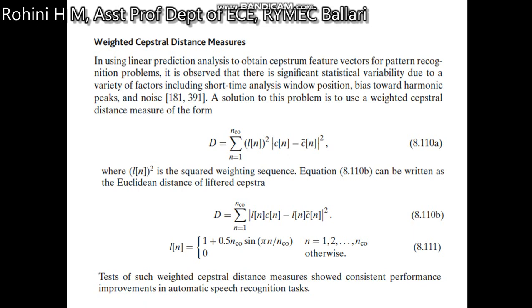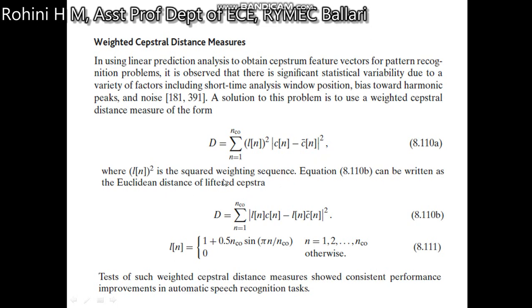Weighted cepstral distance measures. The solution to this problem is to use a weighted cepstral distance measurement. D is equal to the summation n equal to 0 to n c of l of n, this is a cepstrum of the signal, square into c of n minus c bar of n magnitude square.